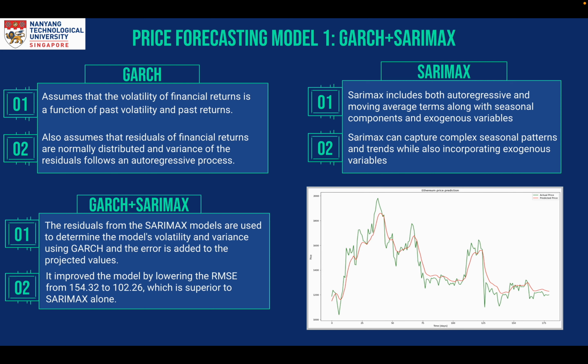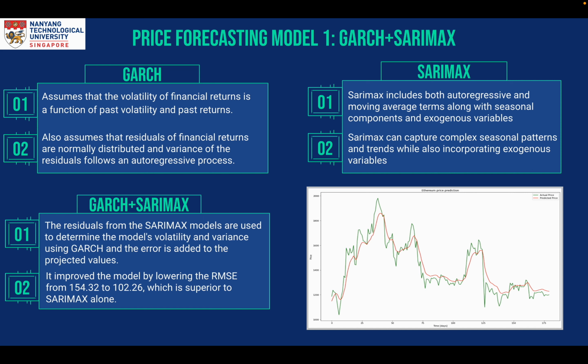Now that we've done the correlation analysis, we discuss our price forecasting models. The first one is the hybrid model of GARCH and SARIMAX, as mentioned before. This is due to the fact that this hybrid model combines the benefits of both the individual GARCH and SARIMAX models, which has the capability to capture complex seasonal patterns and trends as it incorporates exogenous variables. The hybrid model uses residuals from the SARIMAX model as input features to the GARCH model, which then models volatility and variance, with the error being added to the projection later on.